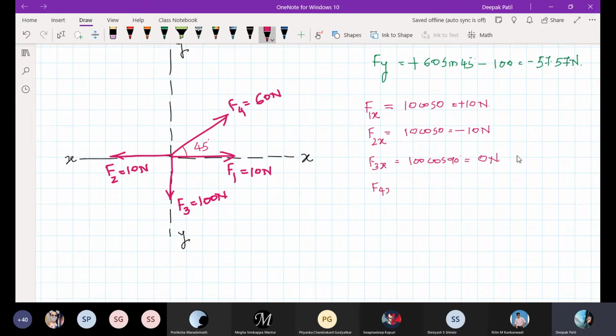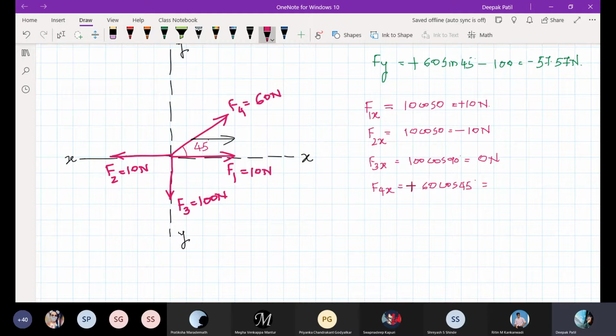What is the x component of F4? The x component of F4 will be in this direction, so I should take it as plus 60 cos 45.